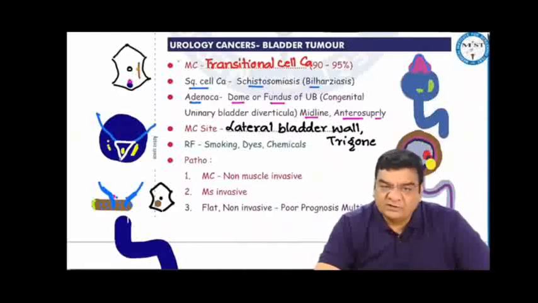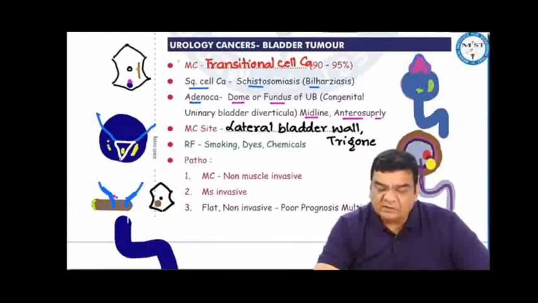Bladder cancers, most commonly they are transitional cell carcinomas. However, squamous cell carcinomas can occur inside the bladder. They may be because of schistosomiasis, bilharziasis. Adenocarcinoma of the urinary bladder is seen at the dome or fundus of the urinary bladder, like in congenital bladder diverticulum, which is in the midline anterior superiorly.